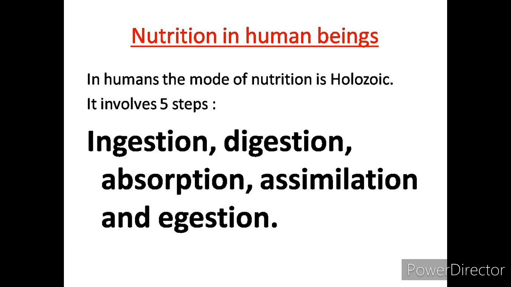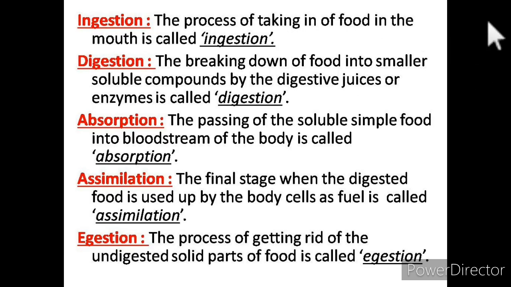Ingestion is the process of taking in food. This taking of food in the mouth is known as ingestion. For eating, we are taking the food inside our mouth. We are picking up the food item and keeping it in our mouth. This process is known as ingestion.